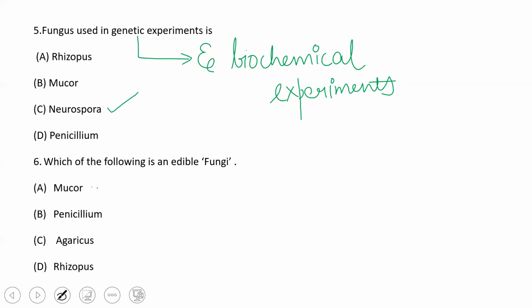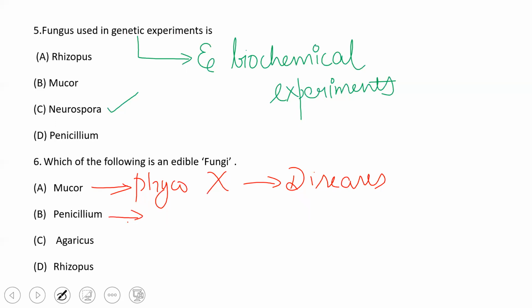Next question. Which of the following is an edible fungi? When we talk about edible fungi, we know that Mucor, which belongs to Phycomycetes, is not edible. Instead, it is going to cause diseases.